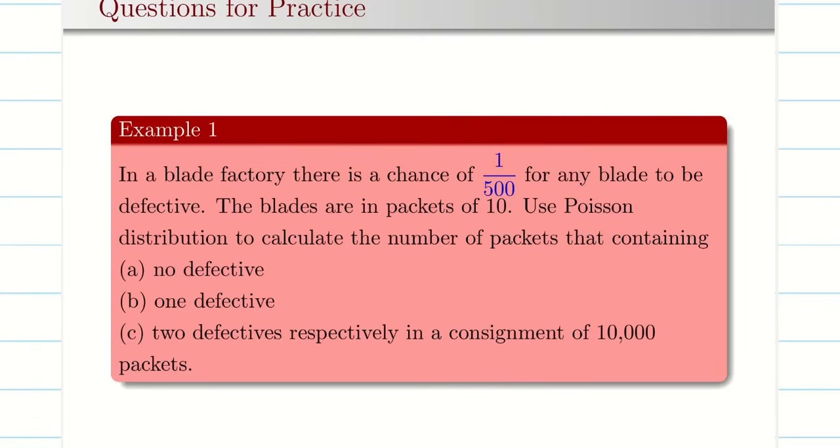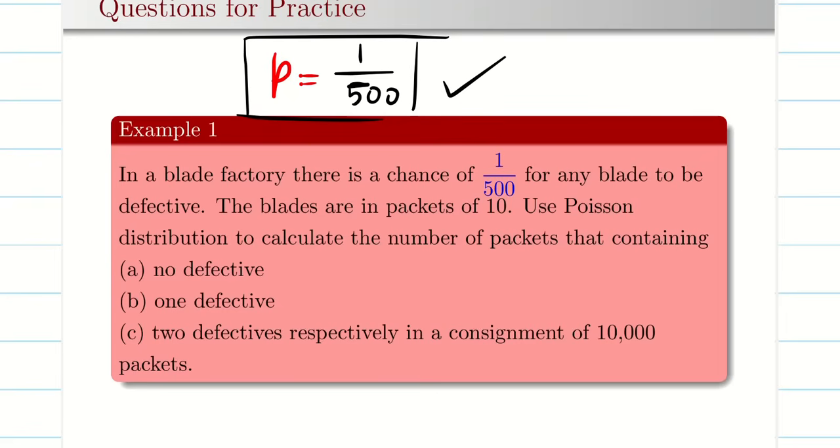So the problem is given: in a blade factory, there is a chance of 1 out of 500 for any blade to be defective. Great. So that means my probability of getting a defective blade, defective blade is going to be my success, 1 by 500. Now the blades are in packets of 10. So each packet will contain 10 blades. So now this is my n. I'm going to deal with this 10.